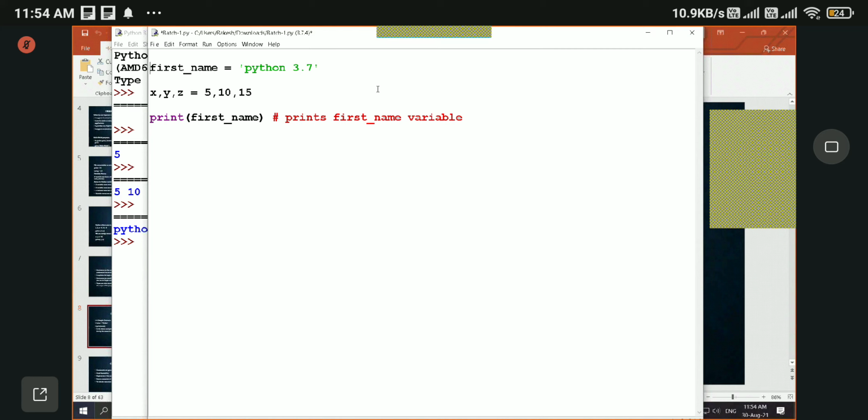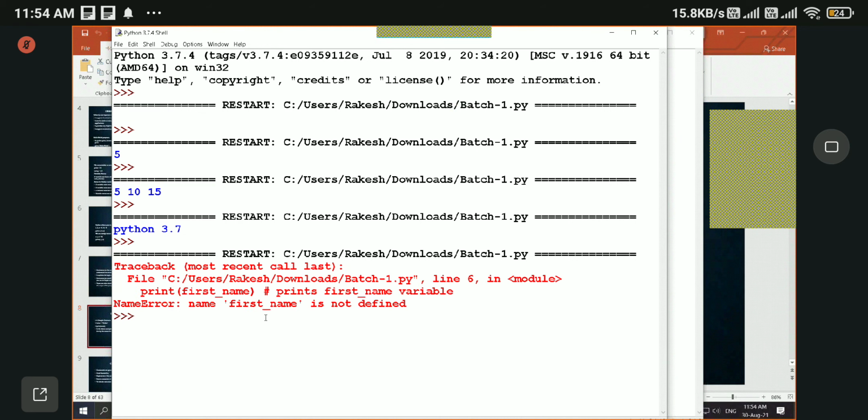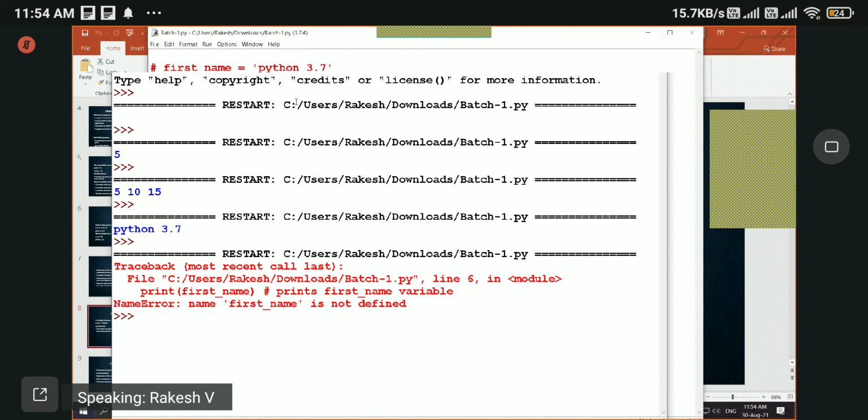Like I said, if you make the code a comment, it will not execute. Now if we run this, we will see an error. See, name error: first name is not defined. Why?